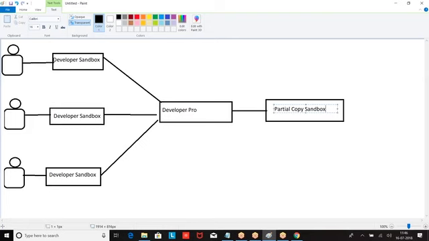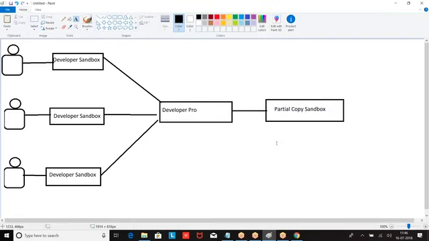What type of activities can we do here? All types of testing; it is designed for testing activities. How many people can log in? Multiple people can log in, as in Developer Pro. What type of testing is not allowed here?